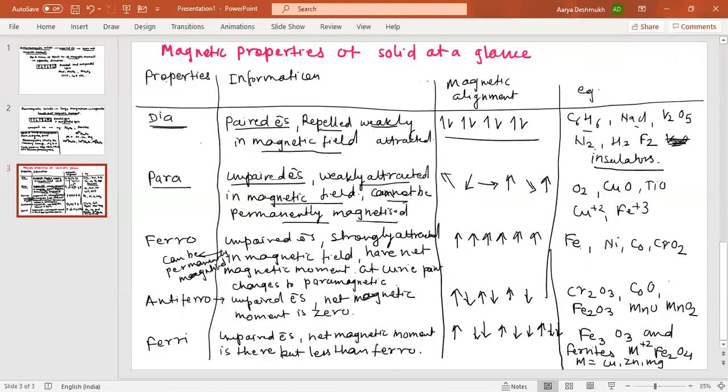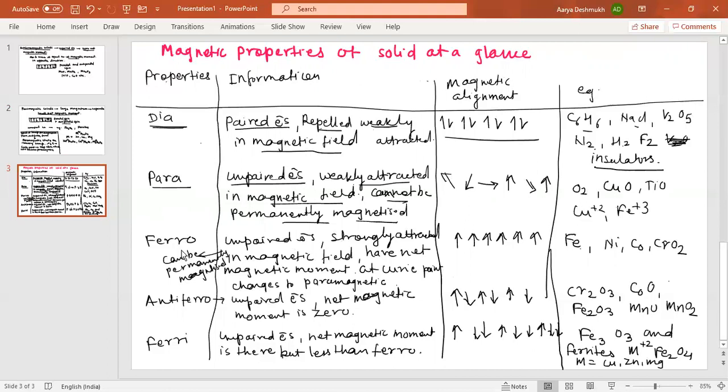Now here, the magnetic alignment you can see is random. The alignment of the magnetic moment is random in the case of paramagnetic ones. And these are the examples of paramagnetic substances.